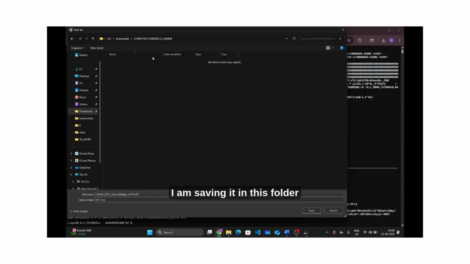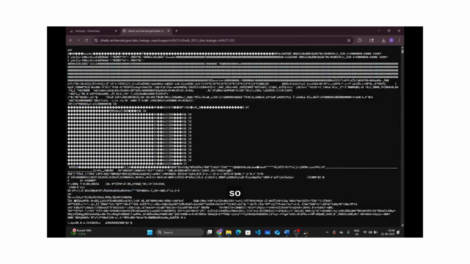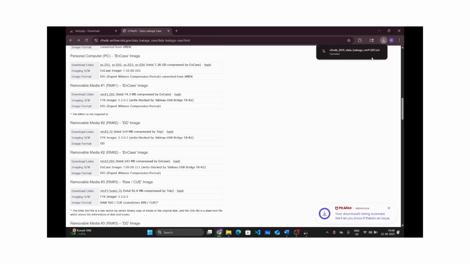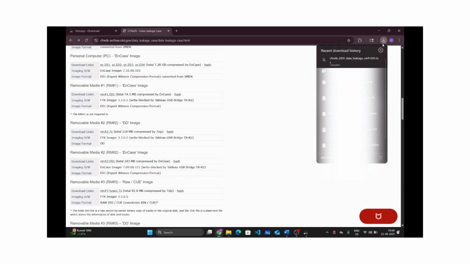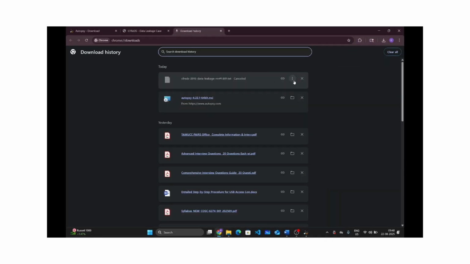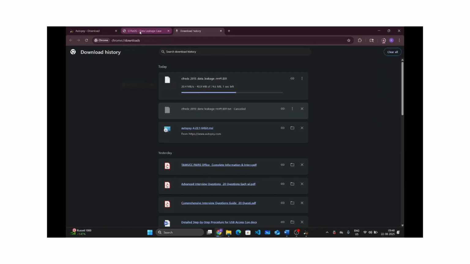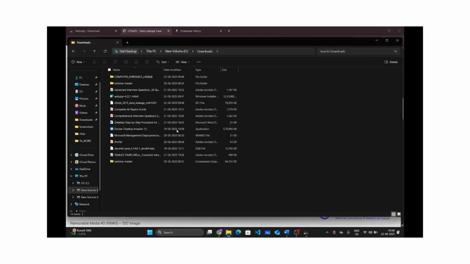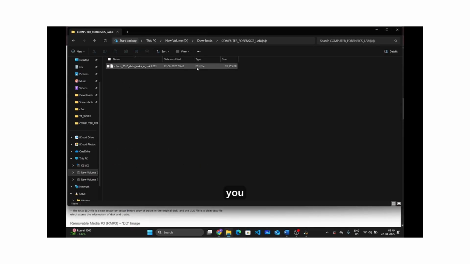So I am saving it in this folder, and you can just click save. You need to just make sure that the file type E01 is downloaded.